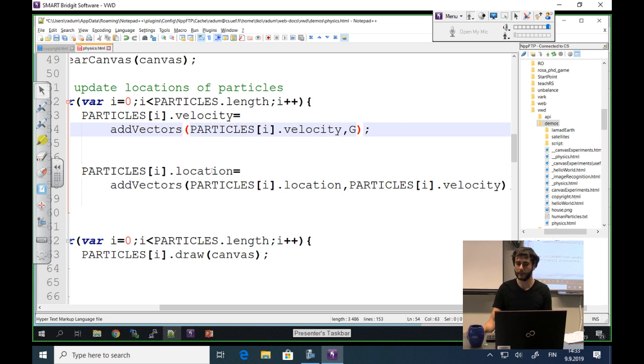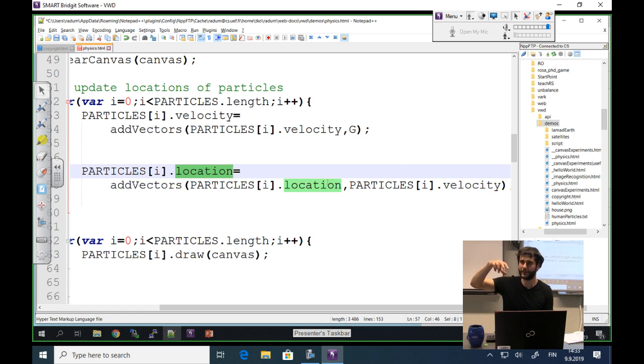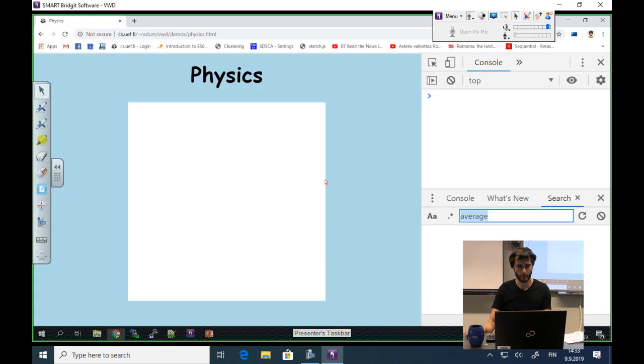And then our location updates with the velocity that we calculated already. So changes in speed caused by the g, which is gravity, or the gravitational acceleration. So acceleration means speed will change. I'm saving the file. Okay, very fast.